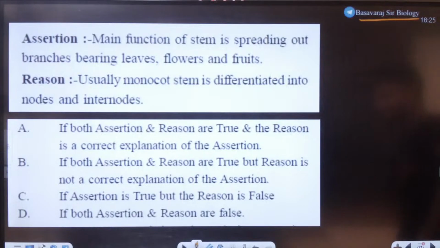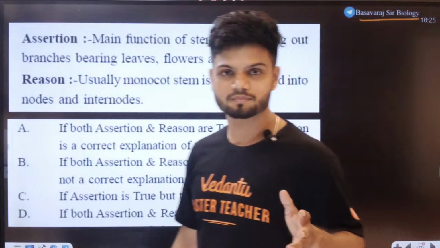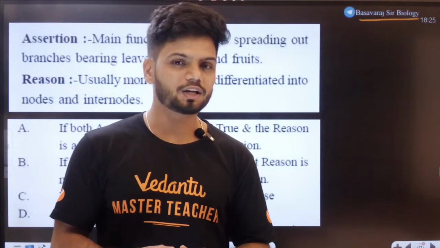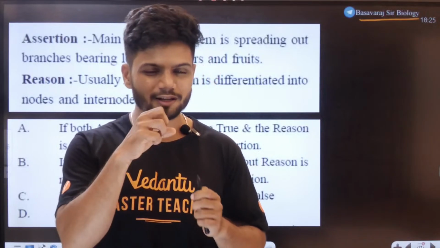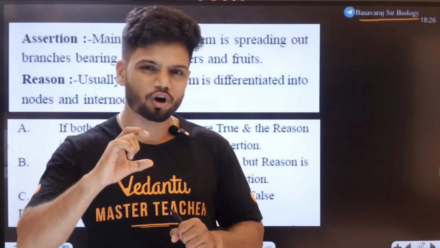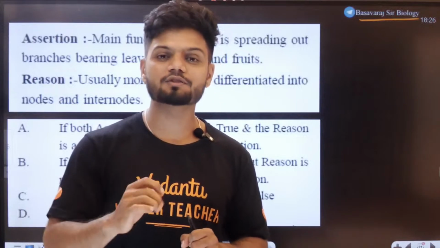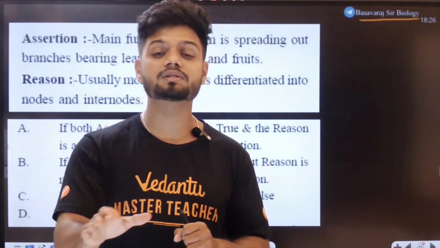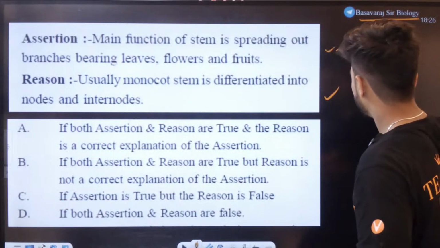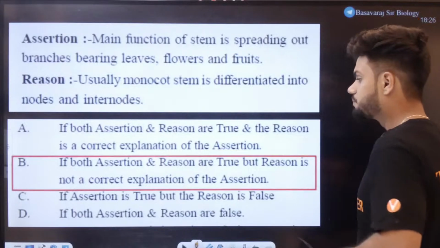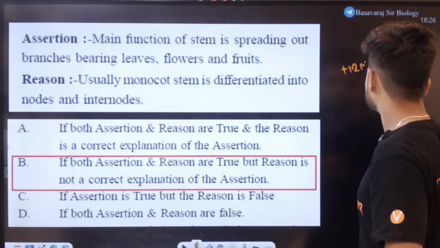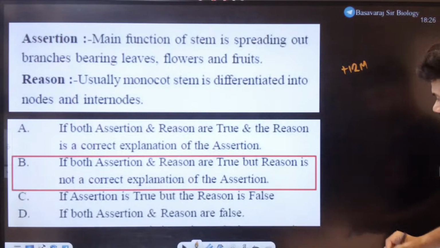Karthik, listen. It doesn't matter if it's monocot or dicot. Karthik, have you seen sugarcane? In sugarcane, do you find node and internode? When you try to eat sugarcane on Sankranti, you find this very hard region which is very difficult to eat. And there is a soft region, hard region, soft region. That is your nodes and internodes. Nodes and internodes are also found in the case of monocots. So this is also correct. But is it making sense? It is not making sense. So we have to go with option number B. So plus 12 marks, students.